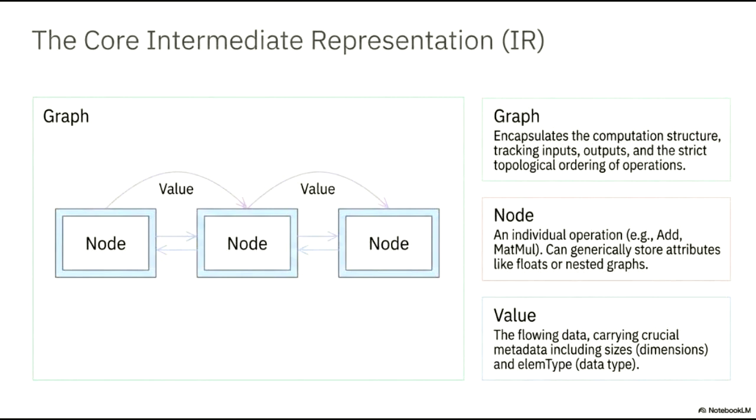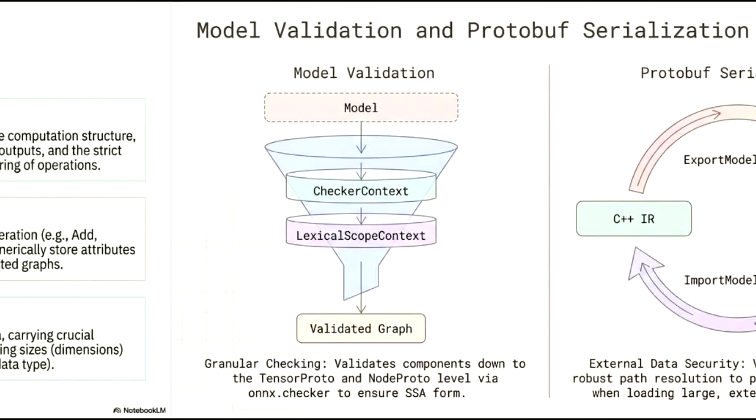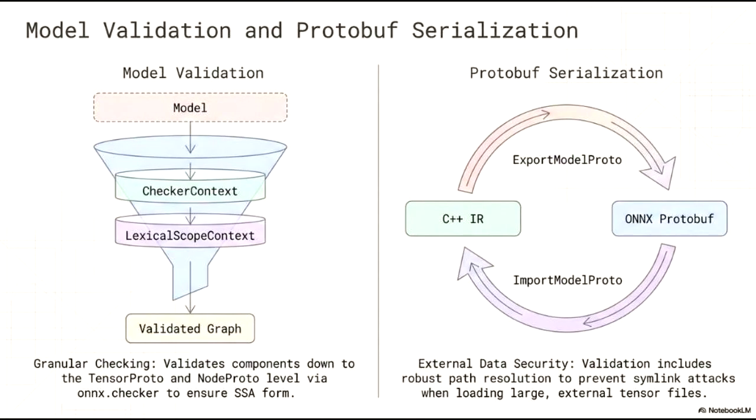Finally, we have the value. This represents the data flowing between nodes. Each value carries crucial metadata, including dimensions and element types, providing the necessary context for how data moves through the graph. This slide outlines the methodologies for model validation and protobuf serialization.